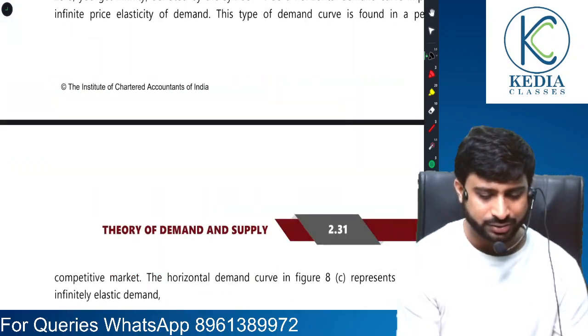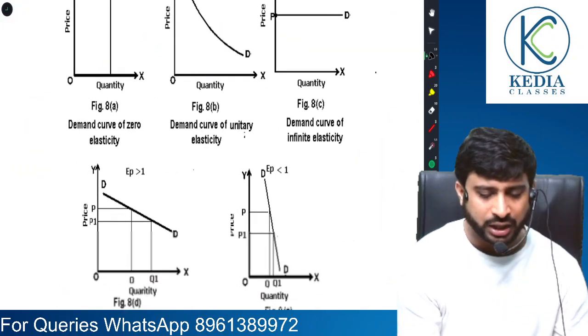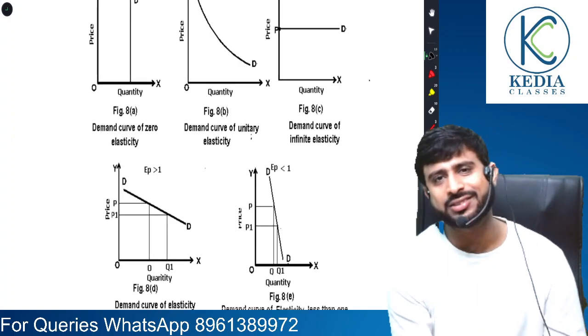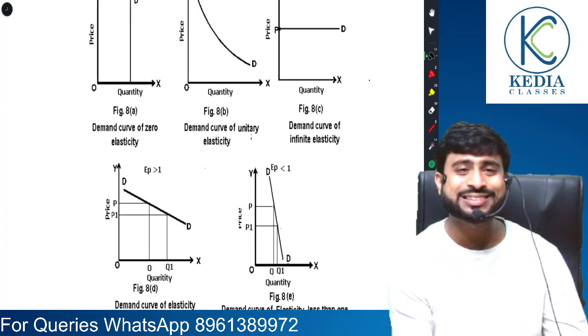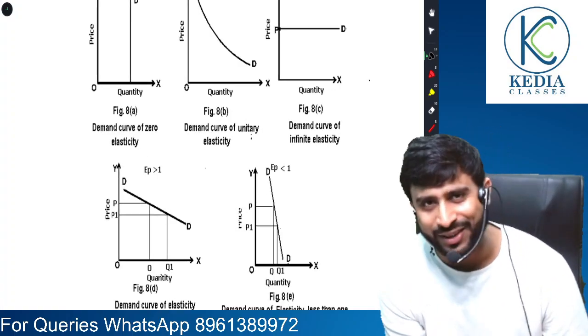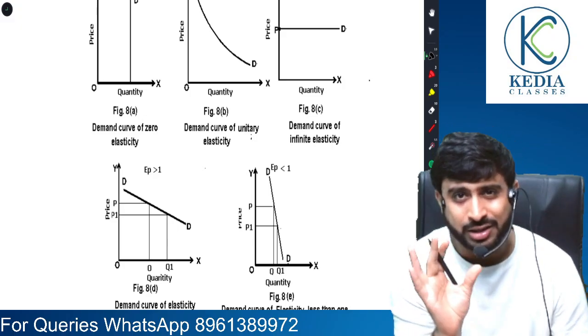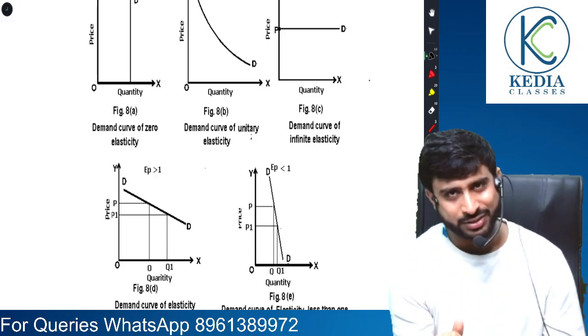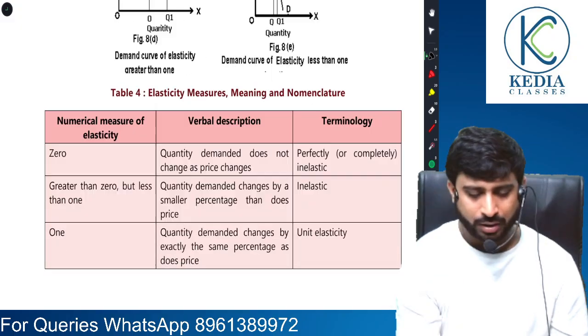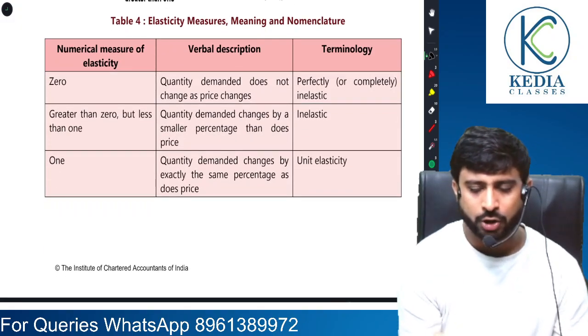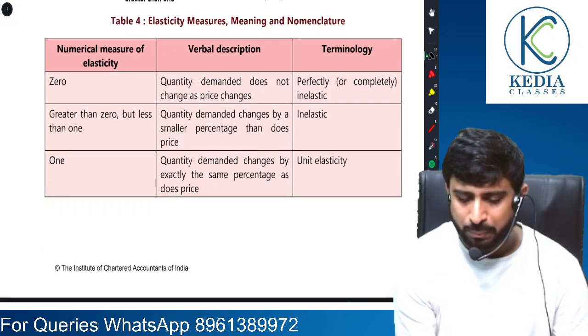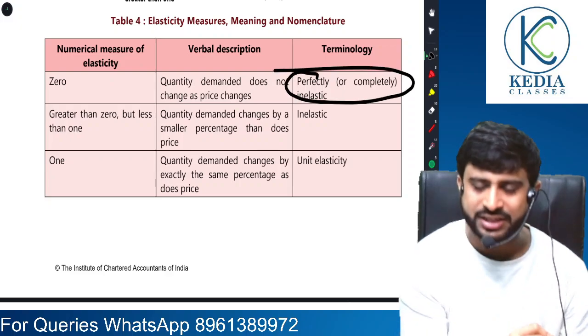Sir, we understand this. What we are studying now is 5 types of price elasticity of demand. So sir, there are how many types of price elasticity of demand? Come on, there are 5 types. Number one, and let's talk about each one of them. Number one is perfectly inelastic demand.